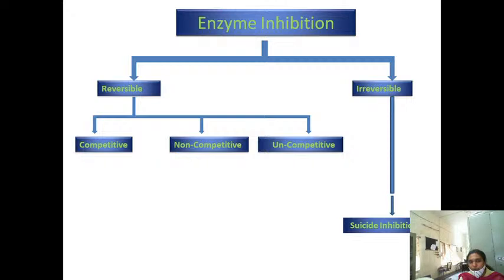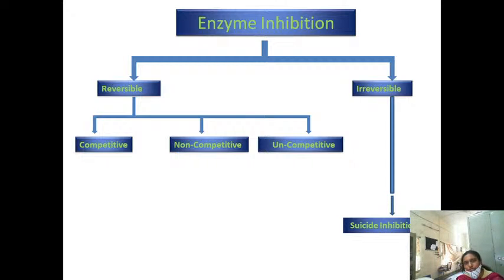Now we are discussing the inhibitors. What are inhibitors? These are substances which bind with the enzyme. Actually, who has to go and bind to the enzyme? The substrate. But here, in the place of substrate, the inhibitor will go and bind to the enzyme, thereby decreasing the formation of the products. That process is known as enzyme inhibition.